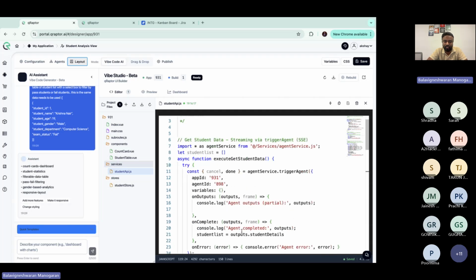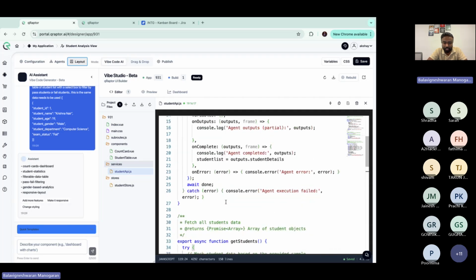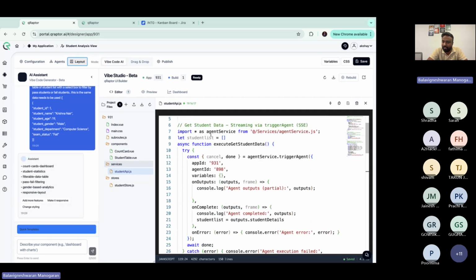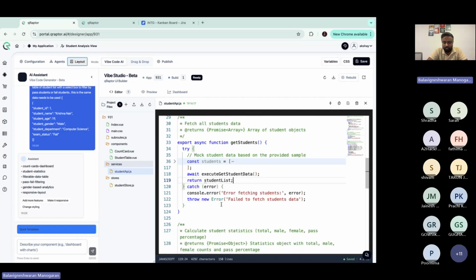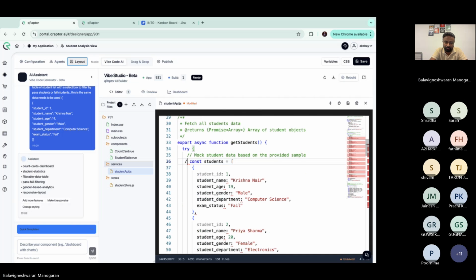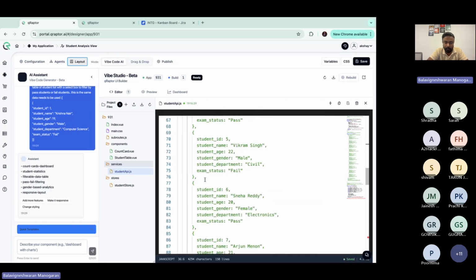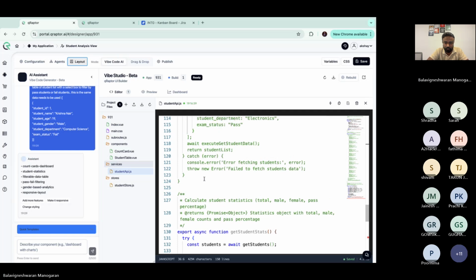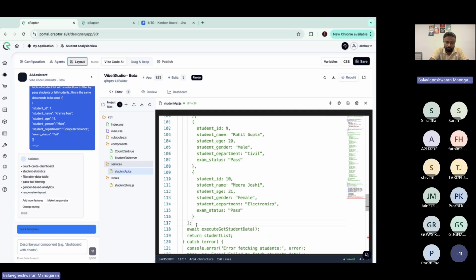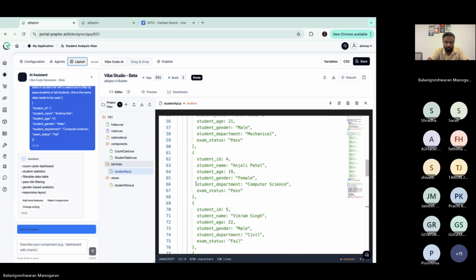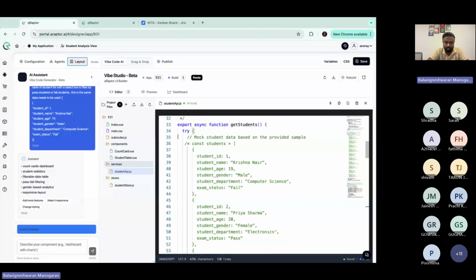We added this student list, updated it in the agent call, and we are also using it in get students. So let's comment out this mock data, and we'll keep it commented.